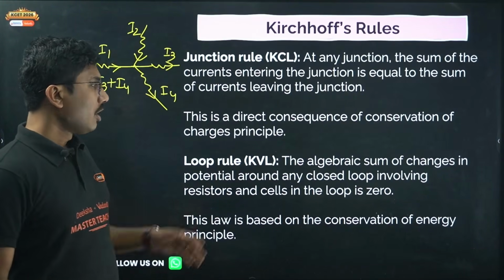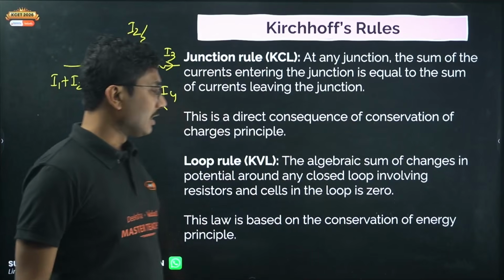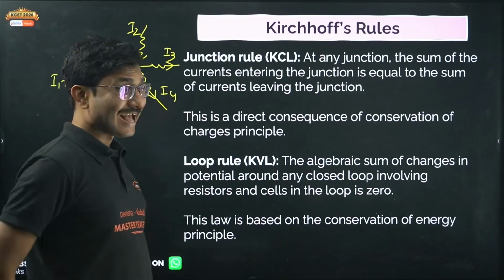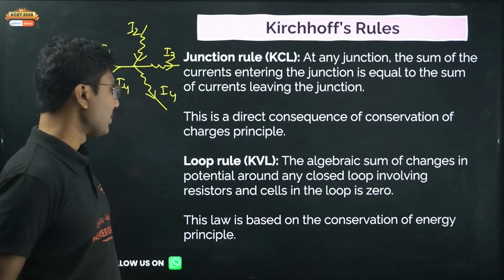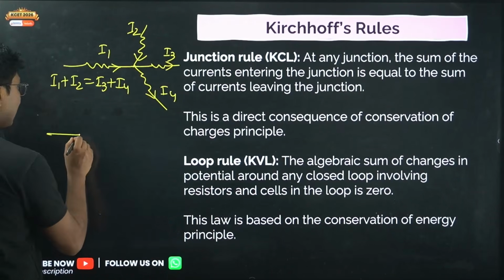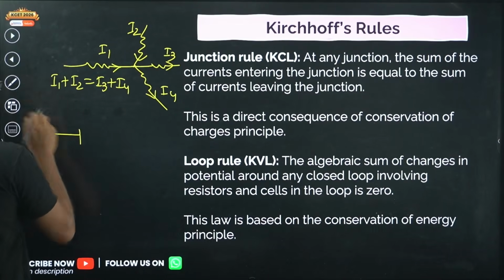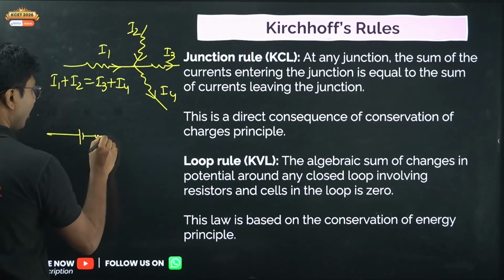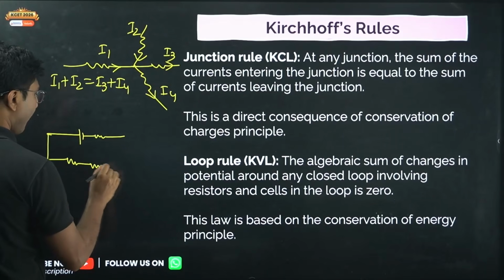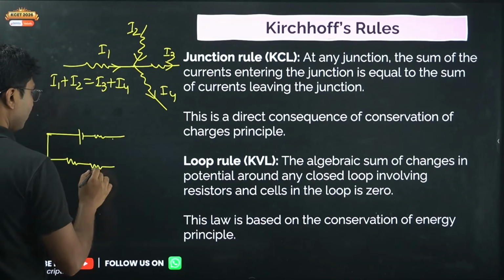Loop rule: the algebraic sum of changes in potential around any closed loop involving resistance and cells in a loop is 0. This law is based on conservation of energy. Now basically what is the meaning of this? Suppose we have a cell of some internal resistance and we have some resistances as well.